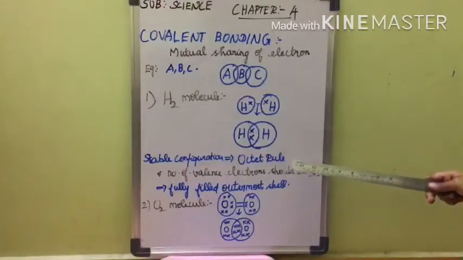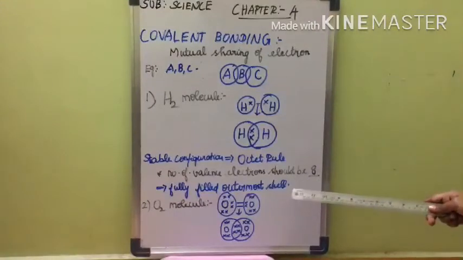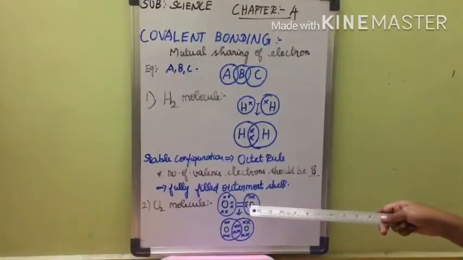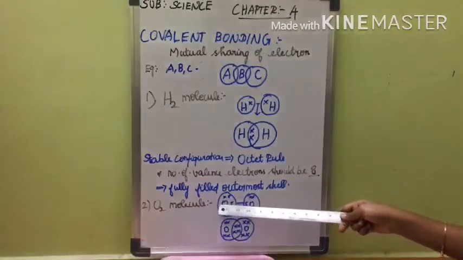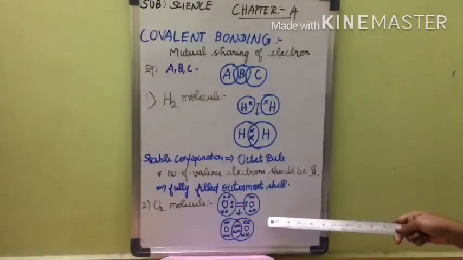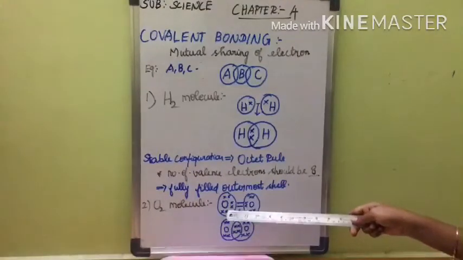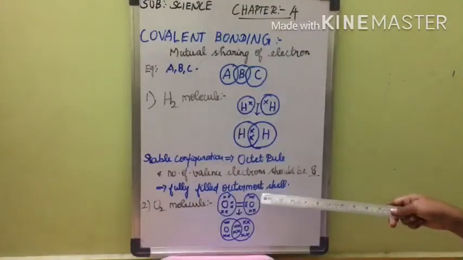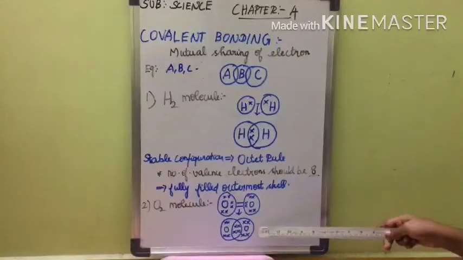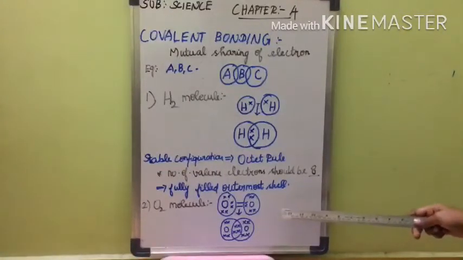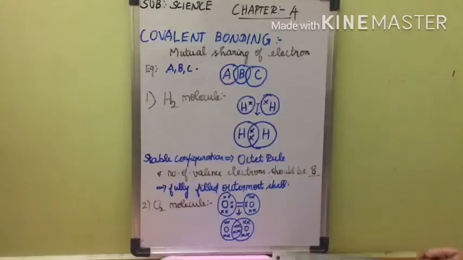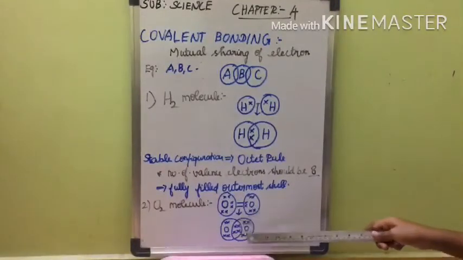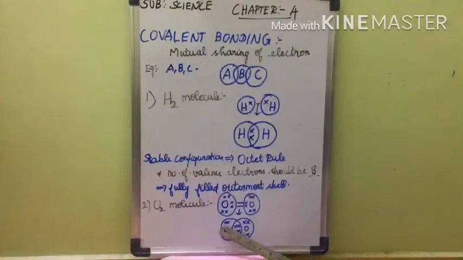Now let us see the other example. In the O2 molecule, we know the valence electrons there are 6. So it needs 2 electrons to attain the stable configuration. So this oxygen shares 2 electrons with another oxygen to form the O2 molecule by covalent bonding. Now you just check, there will be 8 electrons. By hiding one oxygen, you can verify there are 8 electrons, hence it attains the stable configuration.